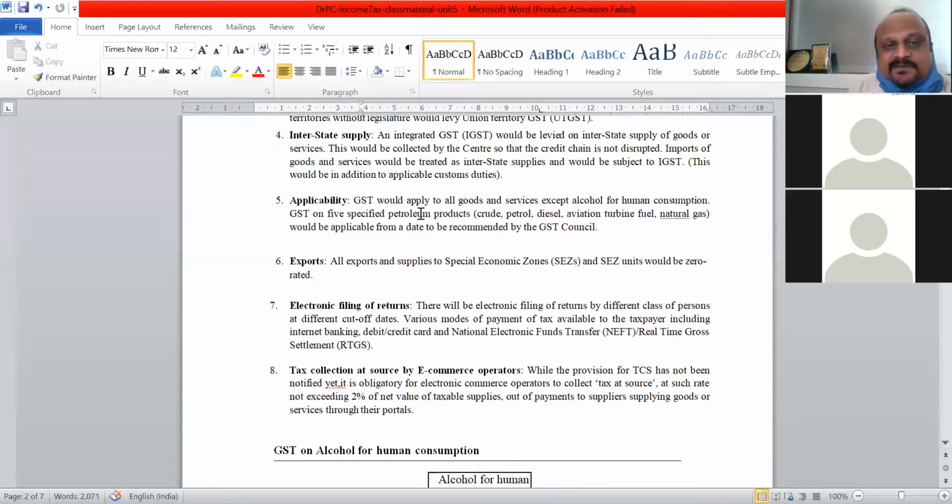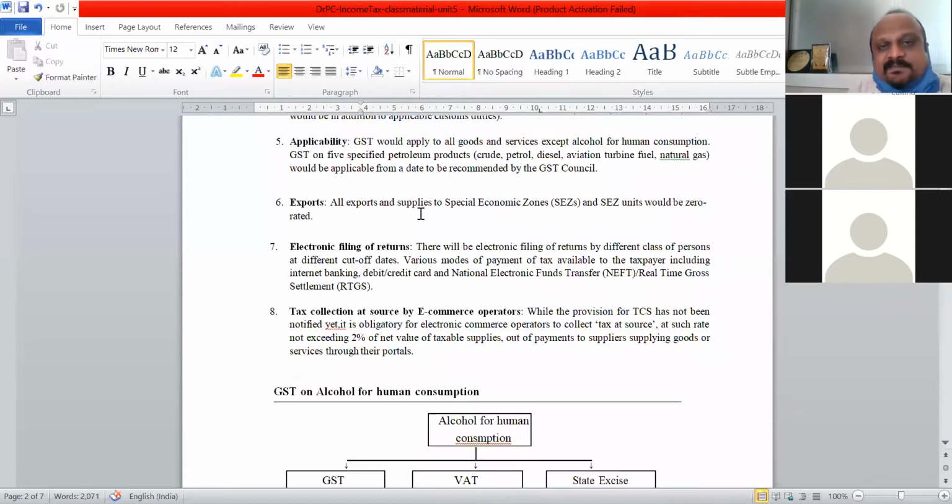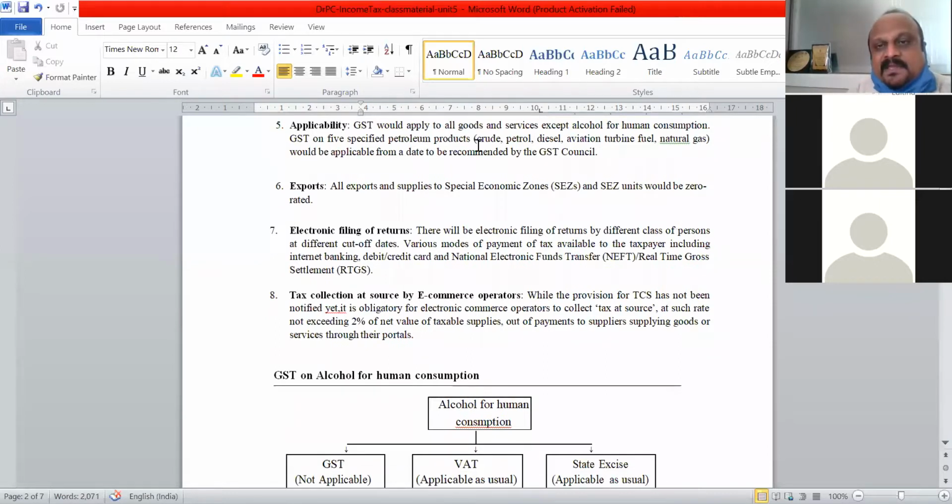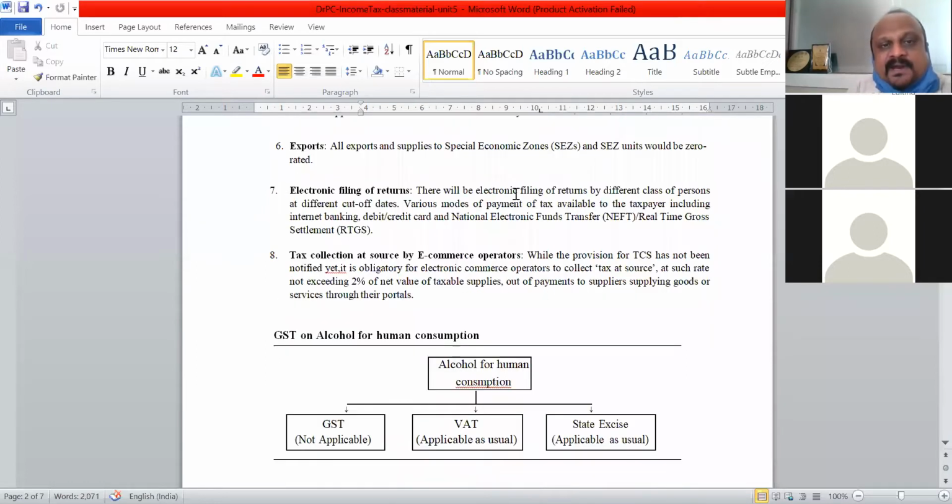Applicability. To all items this GST is applicable. GST is applicable to all goods and services except, and this is important, alcohol for human consumption and specified petroleum products. On alcohol and petroleum products, there is no GST. Apart from these two, on all the other goods and services, GST is applicable. And for exports,